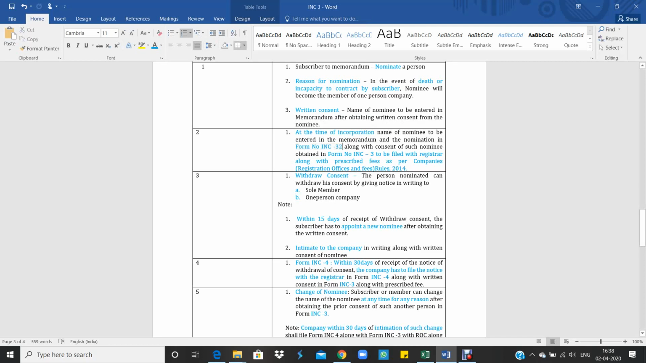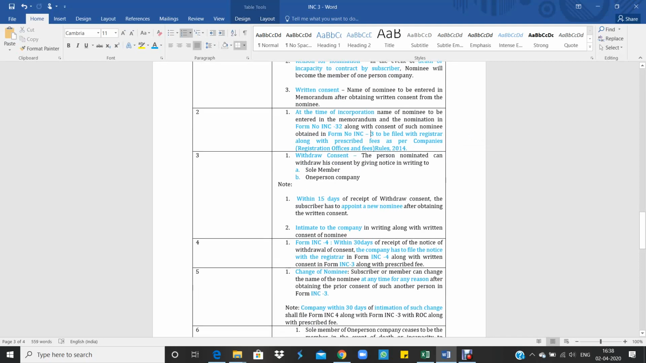Now, at the time of incorporation, while filing form INC 32, the one person company has to attach the written consent from the nominee in the form of INC 3, by paying the prescribed fee as per the Companies (Registration Offices and Fees) Rules, 2014, to the Registrar. So at the time of incorporation itself, the form INC 3 has to be filed with the ROC.